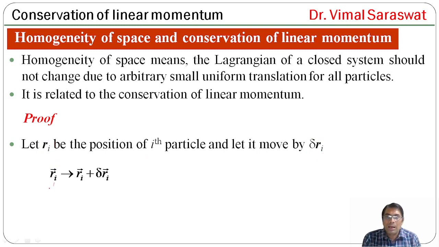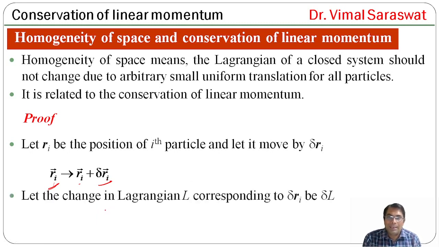So, Ri becomes Ri plus delta Ri. Let the change in Lagrangian L corresponding to the change in Ri, that is delta Ri, be delta L.